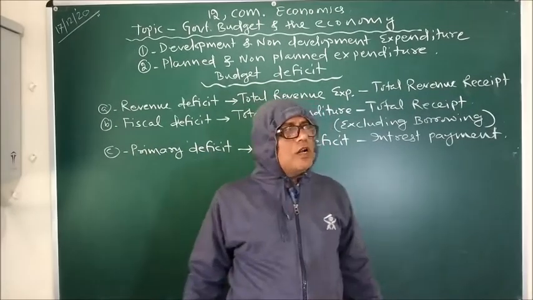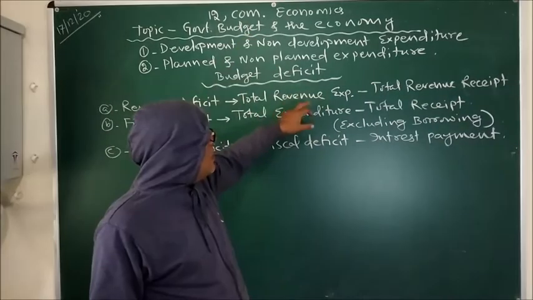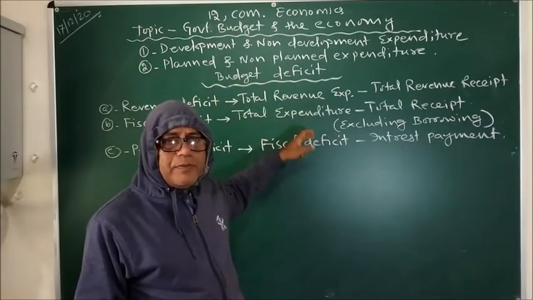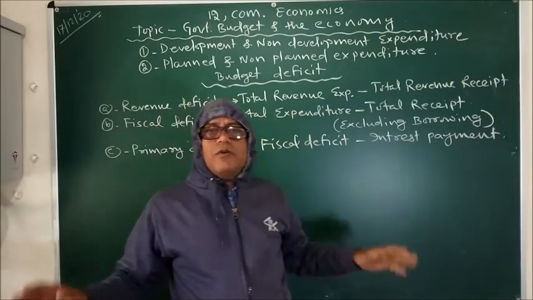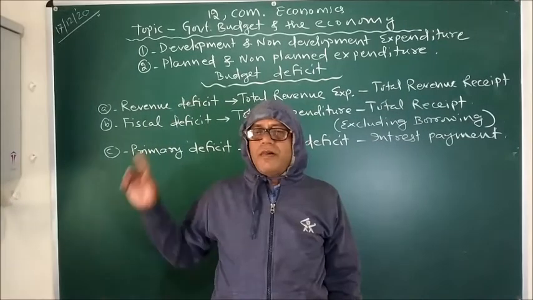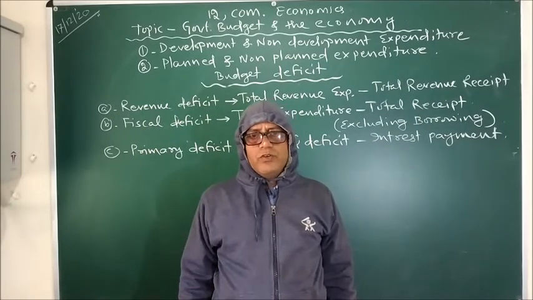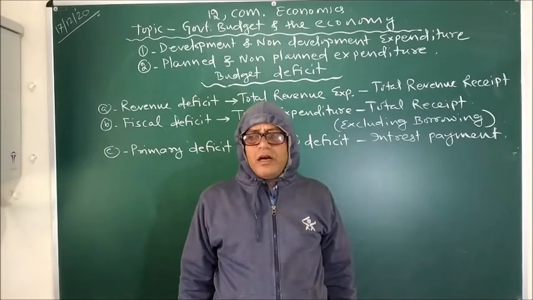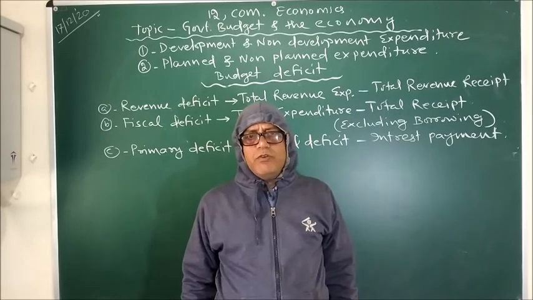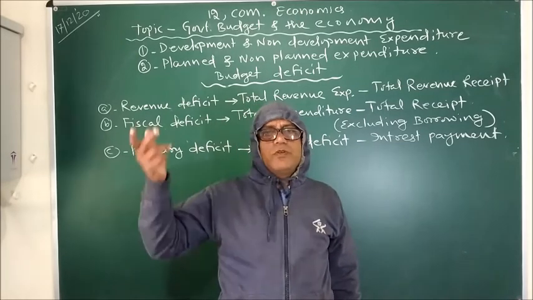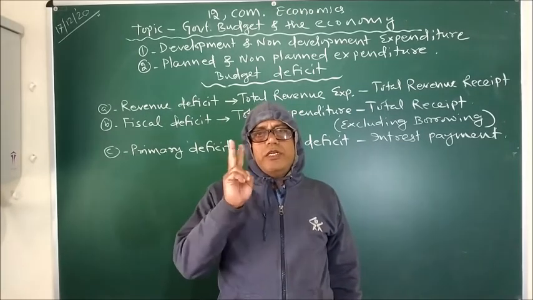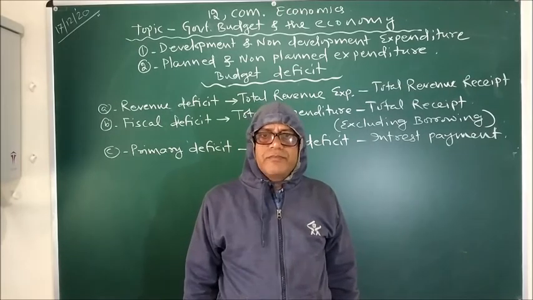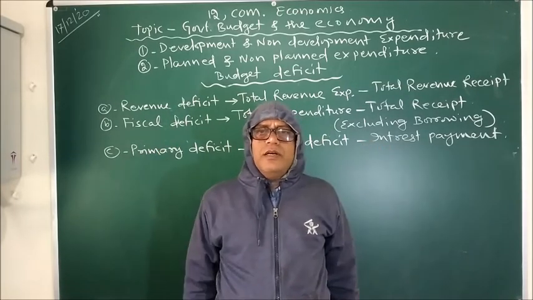So this is all about expenditure and how to tackle different types of deficits. This is all about your syllabus of government budget and the economy. One more chapter remains, and we will continue with macroeconomics till we finish. After that, we will shift to developmental economics because only 2 lessons are remaining. So for today, thank you and have a nice day.